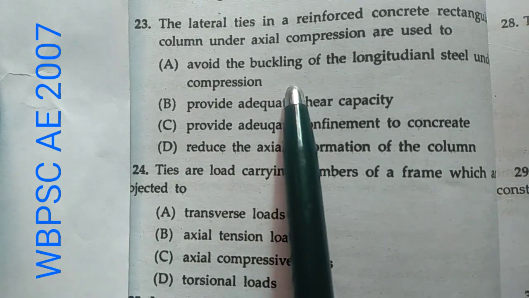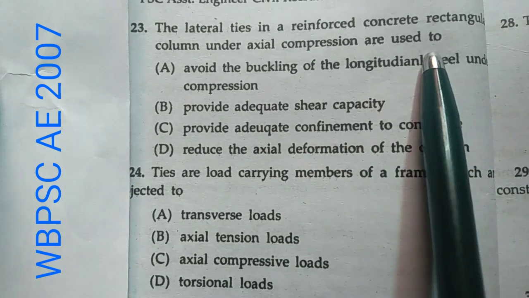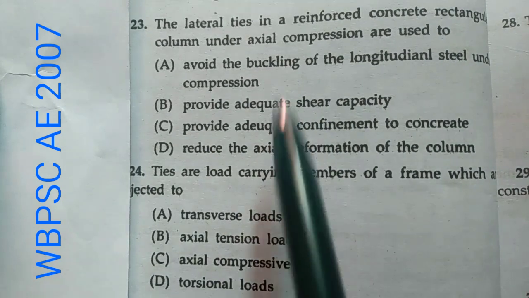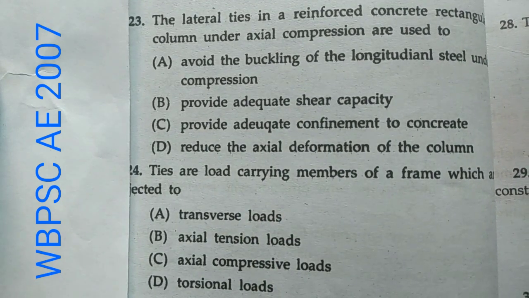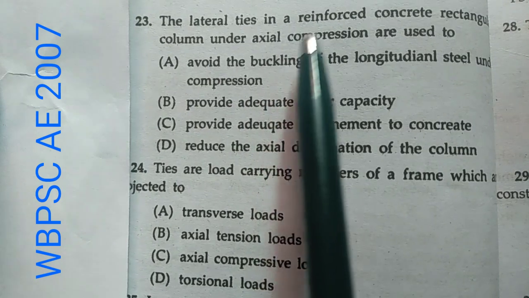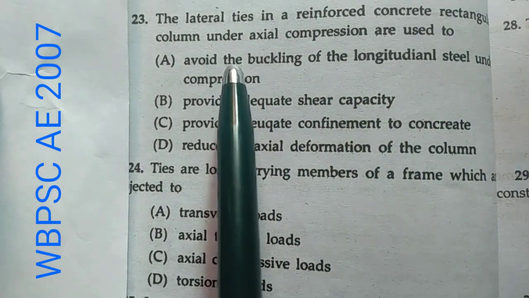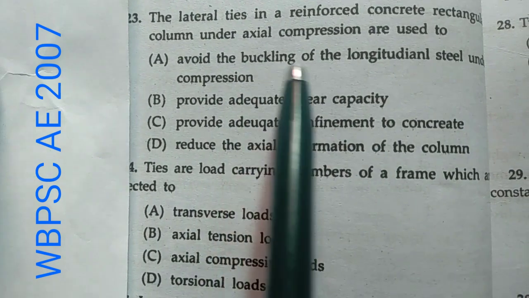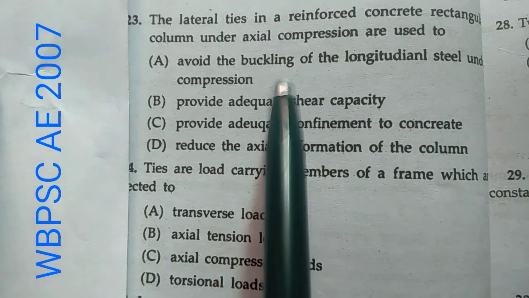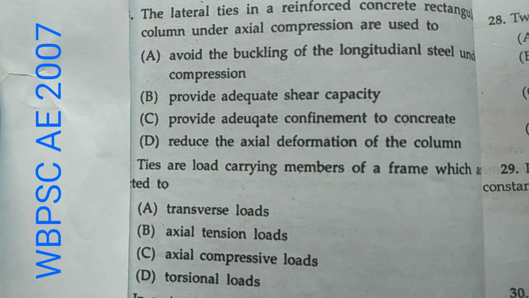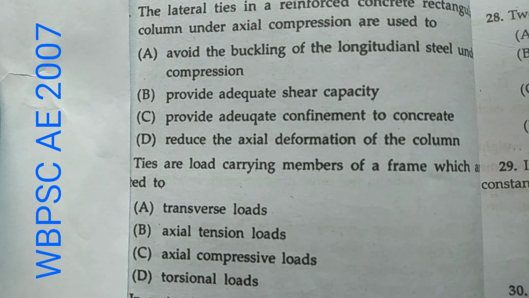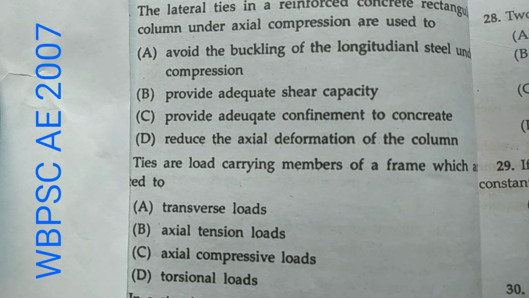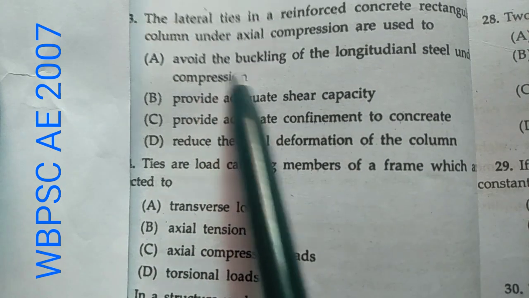Now question number 23. The lateral ties in a reinforced concrete rectangular column under axial compression are used... and these are the options. Here we know that the lateral ties in an RCC rectangular column are used to avoid buckling of the longitudinal steel under compression, because the lateral ties also hold the reinforcement cage together during the construction process. So option A is correct.